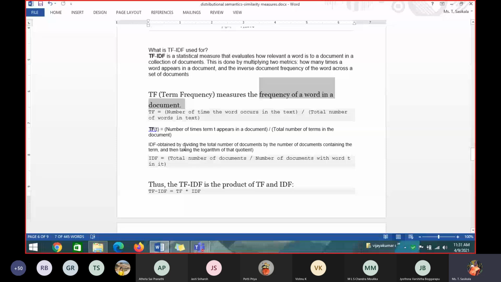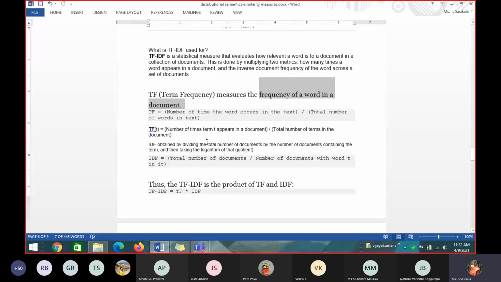IDF is obtained by dividing the total number of documents by the number of documents containing the term T and taking the log of it.